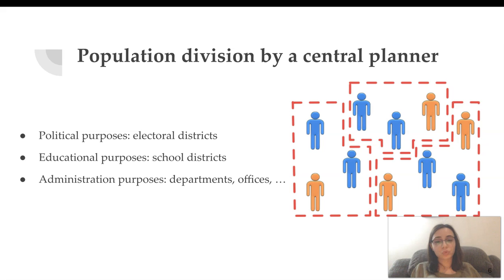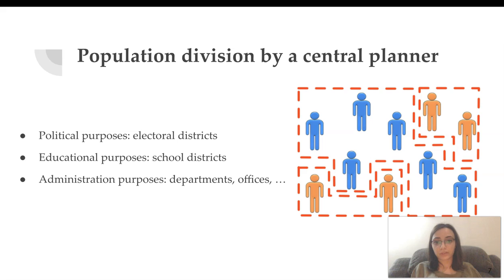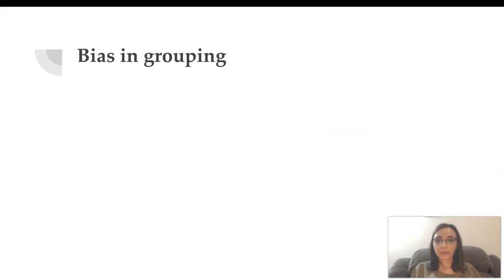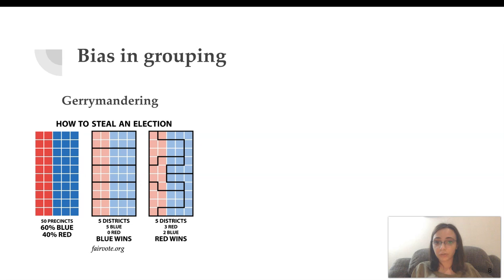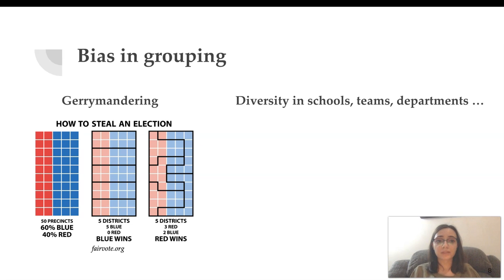So it really matters who is in these groups, however, since groups can be quite unequal depending on their demographics or on their preferences. And the different divisions into different groups can have ramifications. The problem that we're tackling here is exactly that, bias in grouping. And this can have applications in gerrymandering scenarios, as well as in tackling diversity in schools, in teams, in departments, and so on, based on people's demographics.